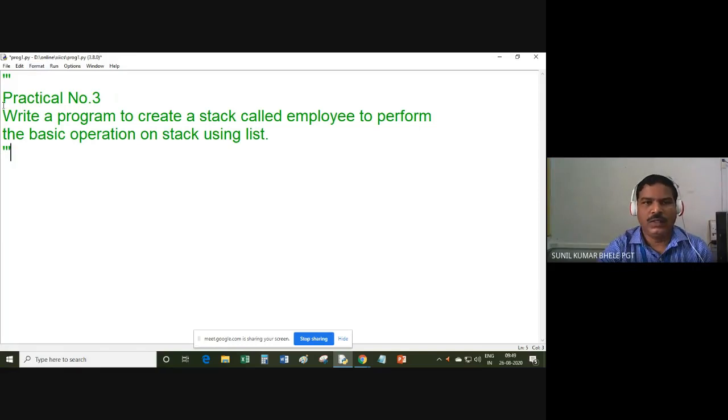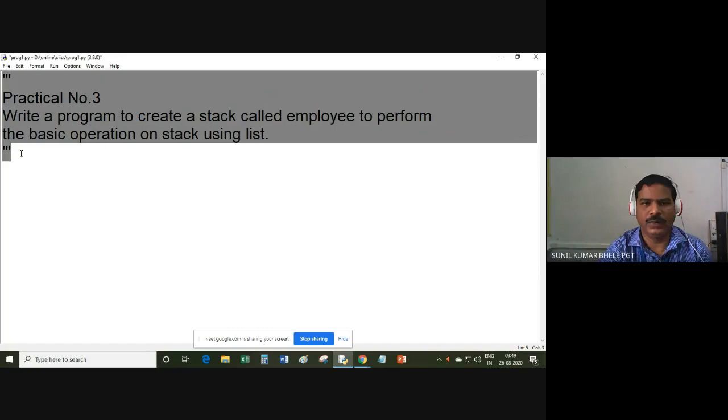So I enclosed all these 3 lines in triple quotes. You know that triple quote is used to write multi-line comments in Python, and the comments are ignored by the compiler. It is not a part of the program.